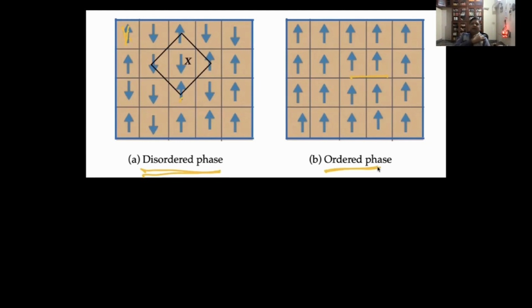So in real life, what do we find? In this system, at high temperature, all the spins go crazy. You just heat it up and they are like drunk. Some of them are up, some of them are down. So that's disordered. If you cool them down, then because of interaction, I'm going to show you what is meant by interaction, because of the interactions among these molecules, the spins either line up or line down.